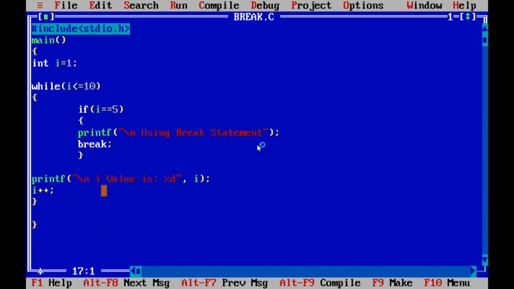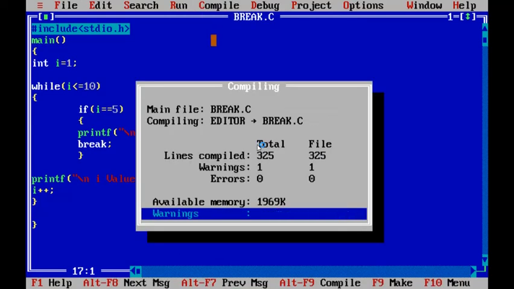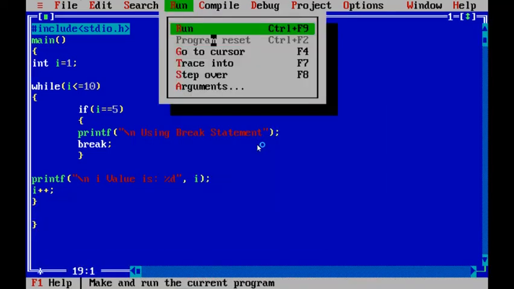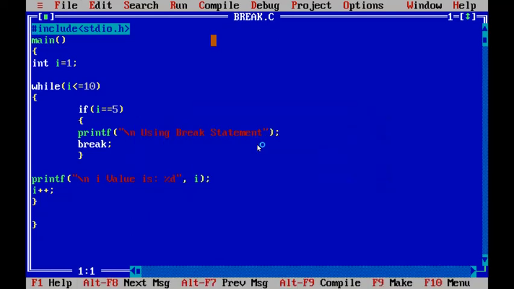Now we will see the output. Save the program, compile the program. Compilation is successful with 0 errors. Now run the program. The program was executed. Now see the output, user screen.